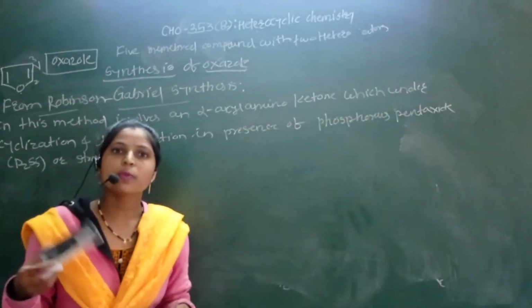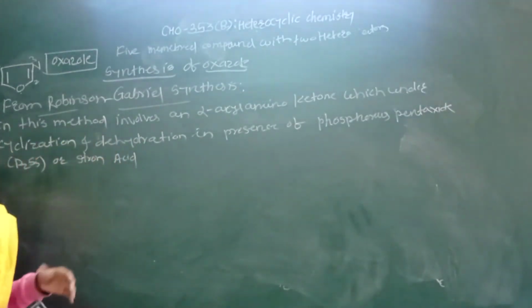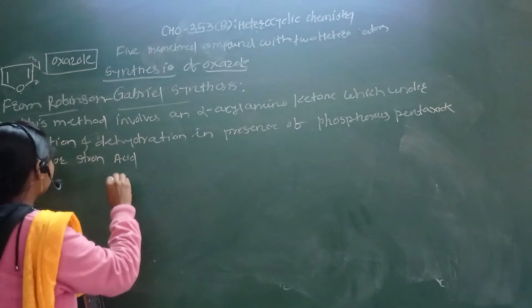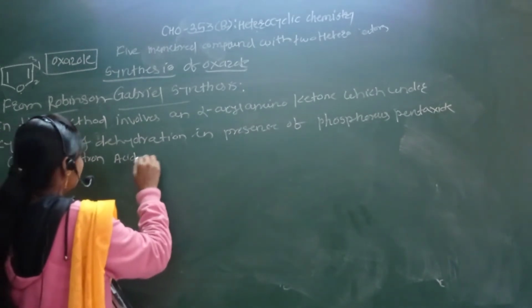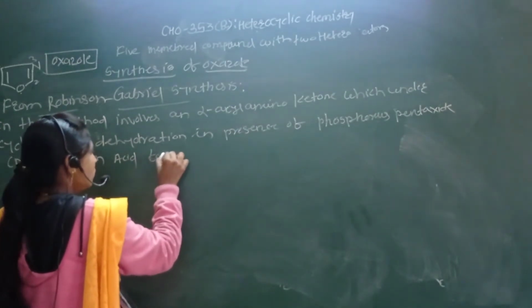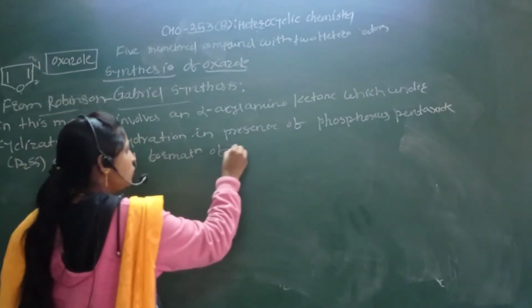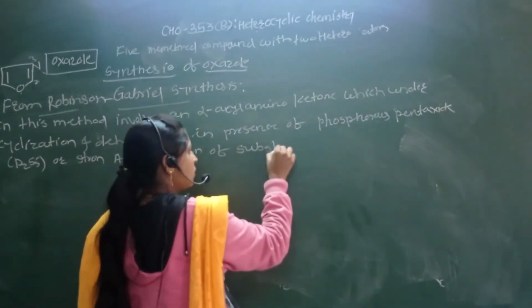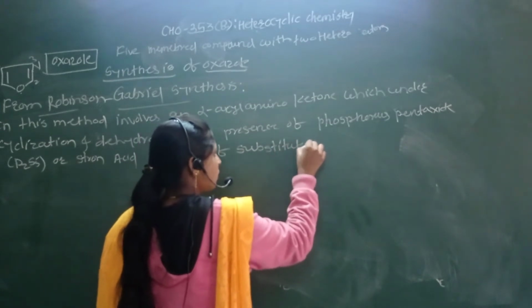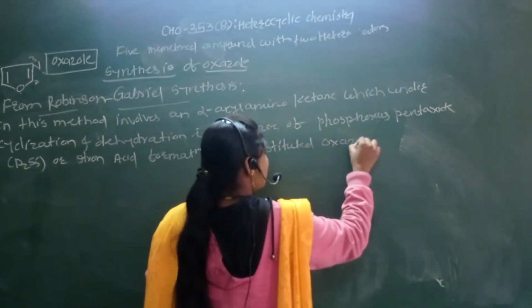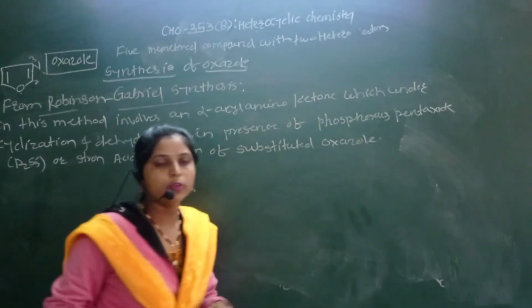Dehydration in presence of phosphorus pentoxide or strong acid gives rise to the formation of a substituted oxazole compound or oxazole molecule.